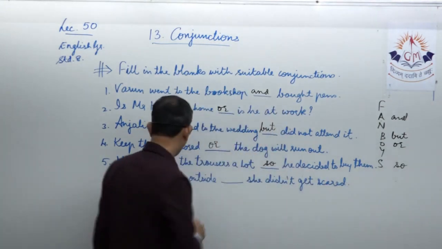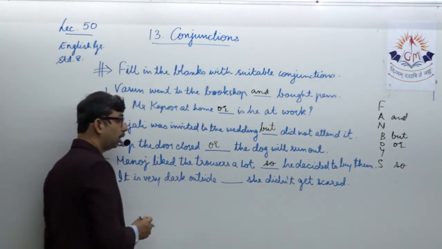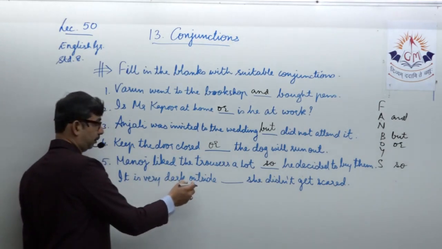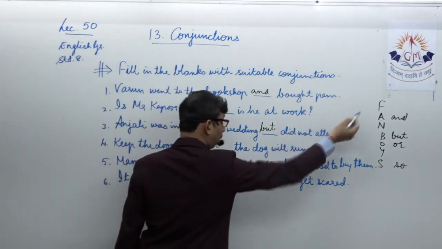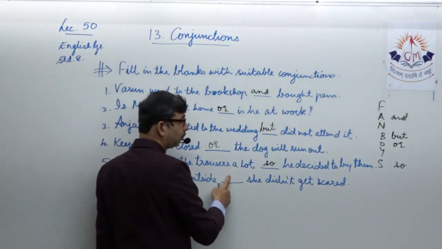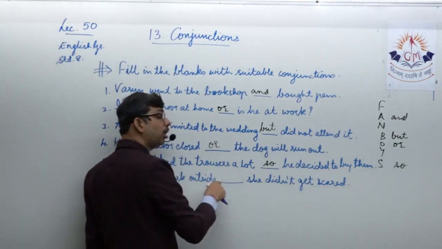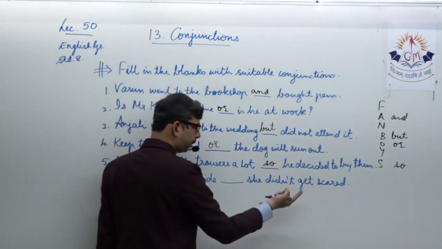So here when things are joined, we use a coordinating conjunction. It is very dark outside. But can I use as a trial and error method for she didn't get scared or and she didn't get scared? No. Despite of being dark, a contradictory idea, an opposite idea is being expressed.